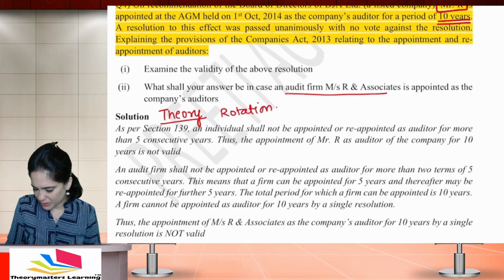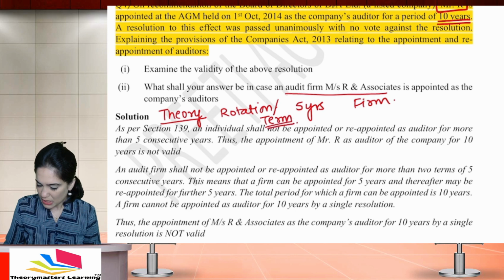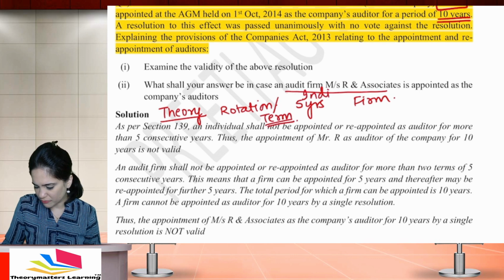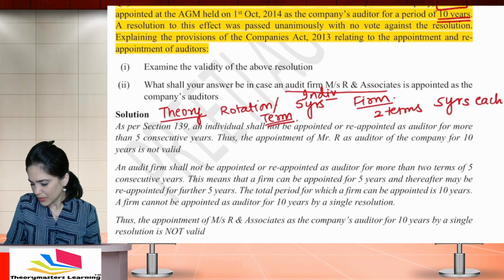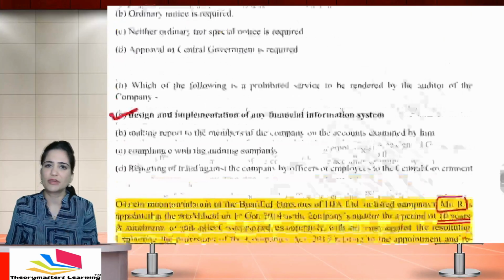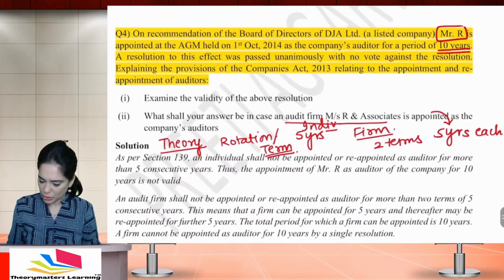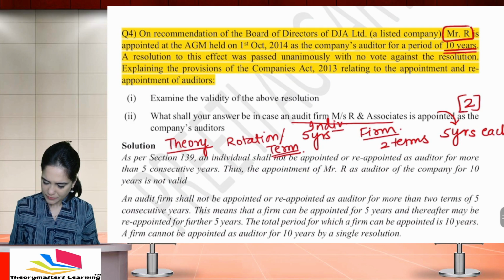Every individual will be appointed for 5 years. Then if it's a firm, it will be appointed for, this is rotation, or you can also say term of auditor. That will be better, term of auditor. So an individual can be appointed for 1 term of 5 years. A firm can be appointed for 2 terms of 5 years each. But we will not appoint it for 10 years at once, we will appoint for 5 years only. It is eligible to be reappointed for another term of 5 years. So first you will write the theory. If you have properly written the theory, give yourself 2 marks.